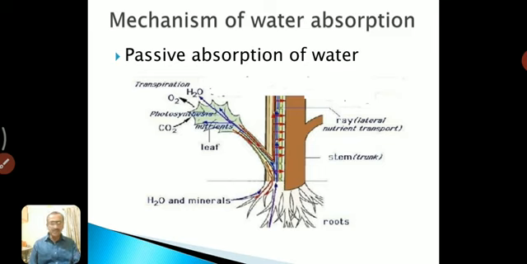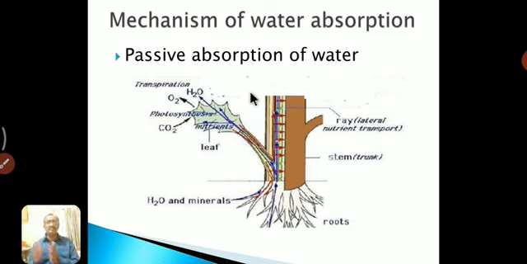The theory of passive absorption of water, which is also the transpiration pull theory, is accepted by all the scientists because of its strong merit or strong supportive points, and hence active absorption of water has little significance, and it must be a cooperative mechanism or supporting process for absorption of water. In this way, these are the two theories.